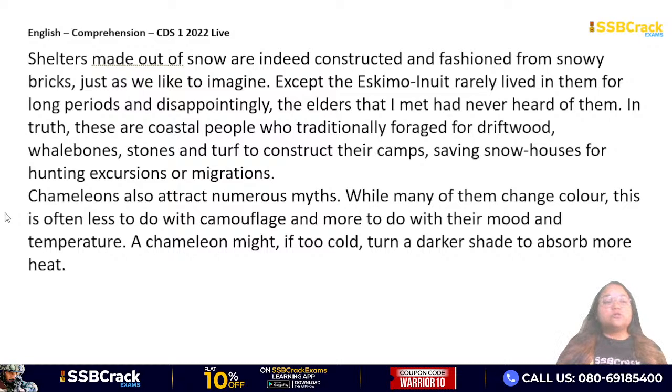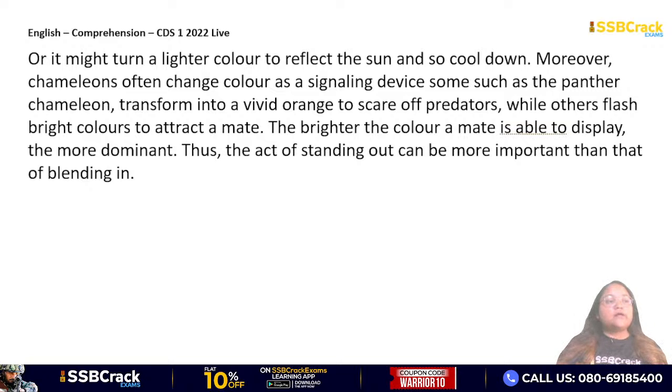Chameleons also attract numerous myths. While many of them change color, this is often less to do with camouflage and more to do with their mood and temperature. A chameleon might, if too cold, turn a darker shade to absorb more heat, or it might turn a lighter color to reflect the sun and so cool down. Moreover, chameleons often change color as a signaling device. Some, such as the panther chameleon, transform into a vivid orange to scare off predators, while others flash bright colors to attract a mate. The brighter the color a mate is able to display, the more dominant. Thus, the act of standing out can be more important than that of blending in.